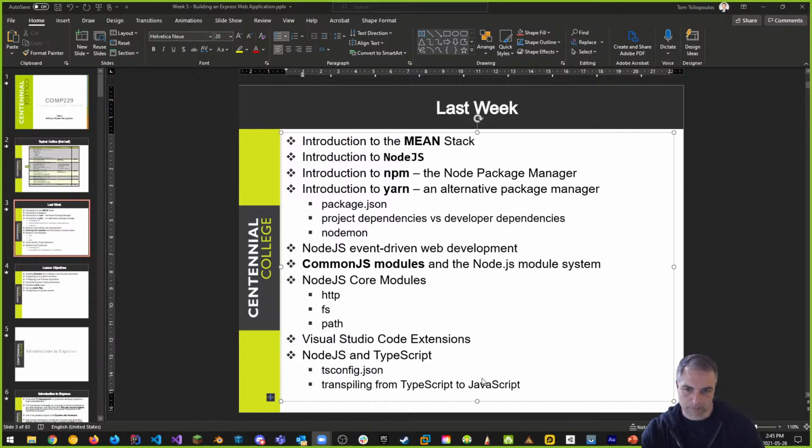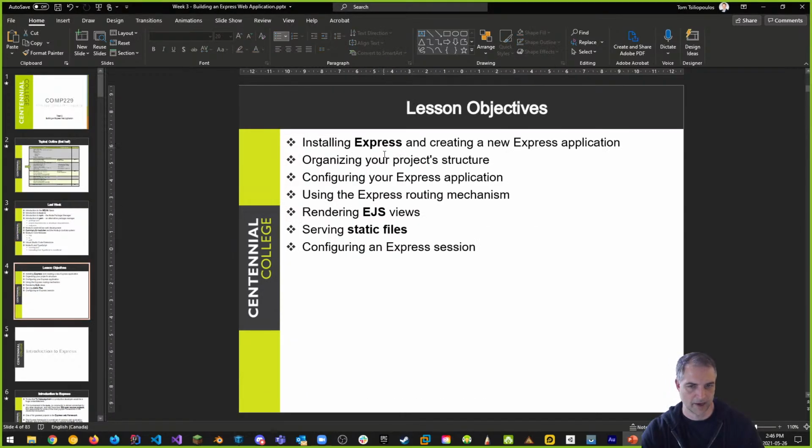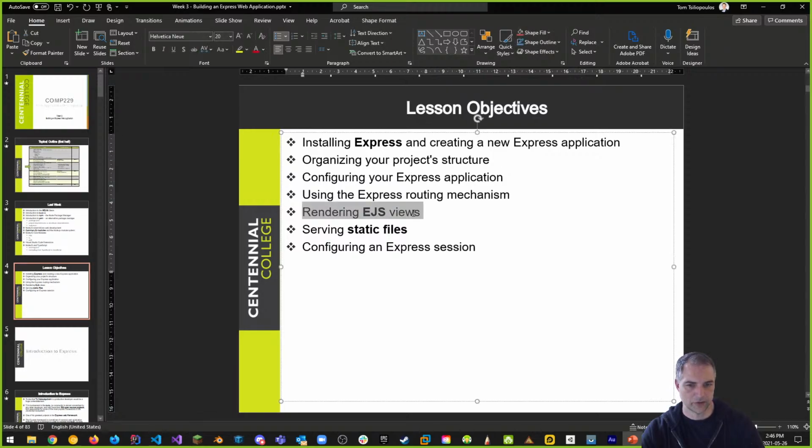So there you go. All right, so that is what we talked about last week. And this week, we are going to be talking about how to install Express and a new Express application really quickly, but mostly around EJS views, a little bit of serving static files and routing, and especially about the Express generator. Okay, so that is what we're going to be starting off with.